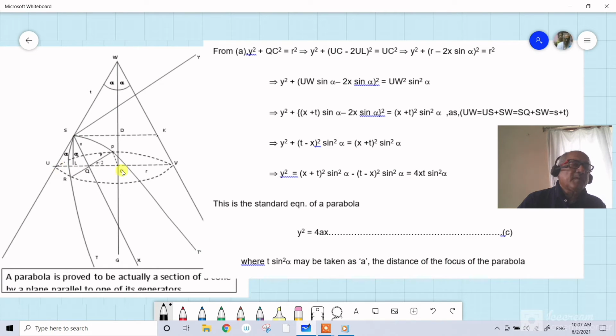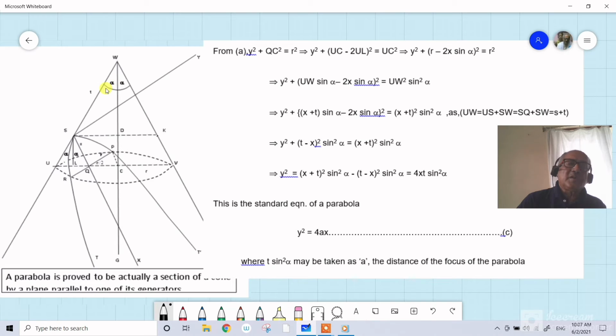So this is a circle. You can easily prove this, RVPU is a circle. Now drop a perpendicular onto UQ from S, that is SL is perpendicular to UQ.